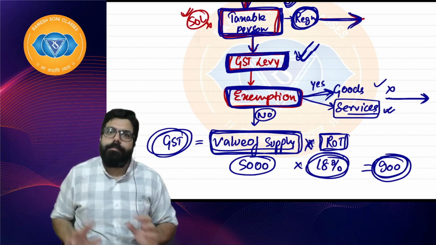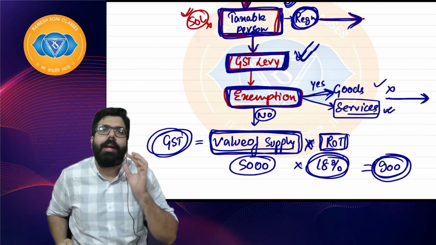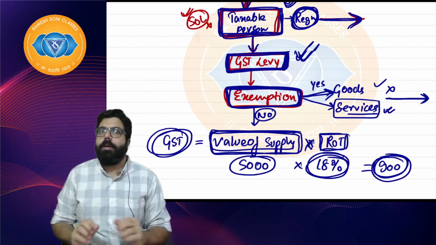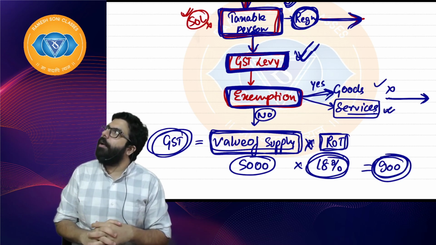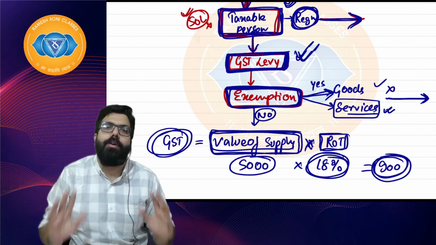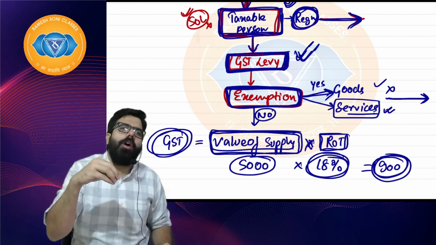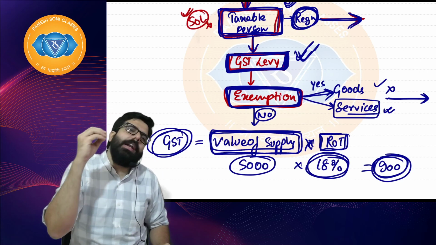Partner told Ramesh, whenever you are selling a calculator, I want 18%. I will tell my partner, okay, no problem. I will collect from my customer and give it to you. I hope everyone is clear. So what happened? For some goods, the government went ahead and told, I will not collect any GST.